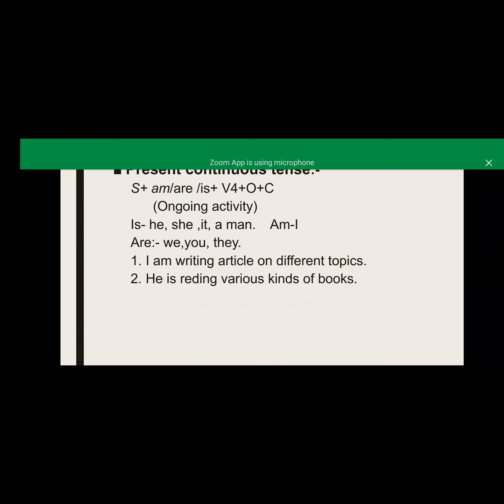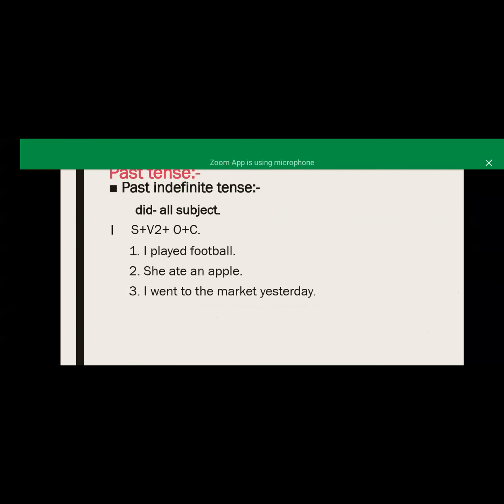If anybody has any question regarding these tenses, please ask in between. There is no problem. So Ganesh, Mohan Bhai, Raki, Vikas, if anybody has any problem, please ask. Sir, I need a clarification. Yes, ma'am. Where do we use past indefinite and where do we use past perfect? I always get confused about where to use past indefinite and where to use past perfect. Okay, let me start.